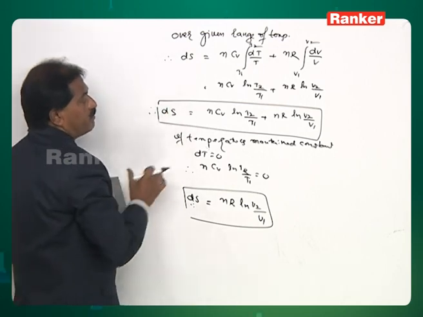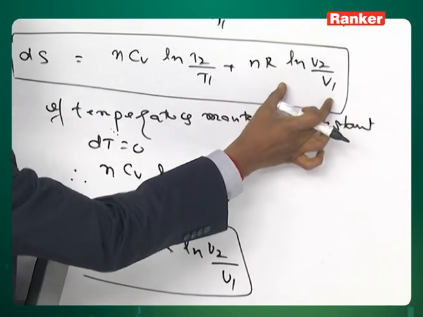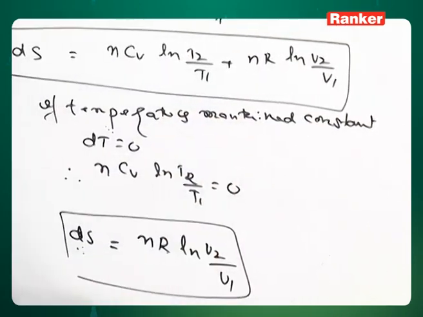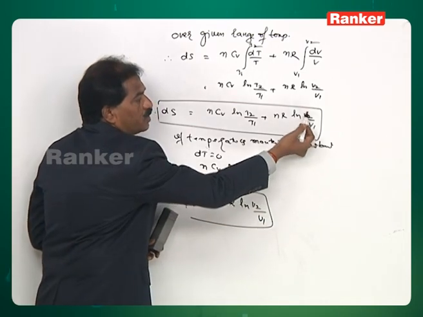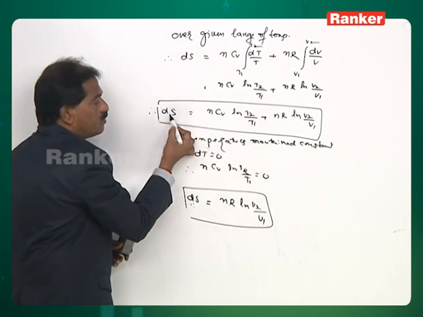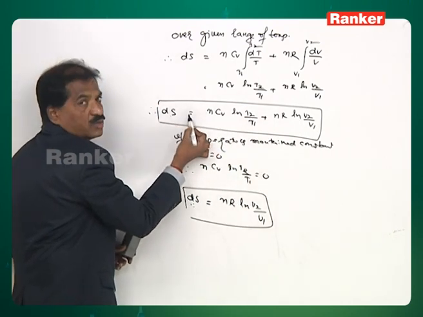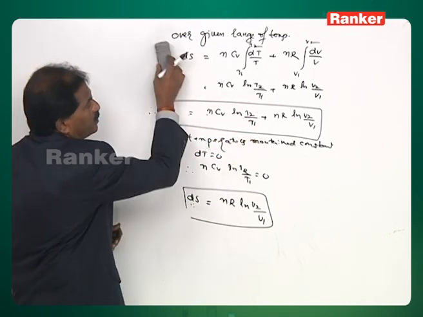Next, say for example, instead of maintaining temperature as constant, if volume is maintained constant, then how to calculate the entropy change? Say volume is maintained constant means V1 is equal to V2. Therefore, the second term will become 0 or disappears from the expression. Therefore, the final expression becomes del S is equal to nCV ln T2 by T1.